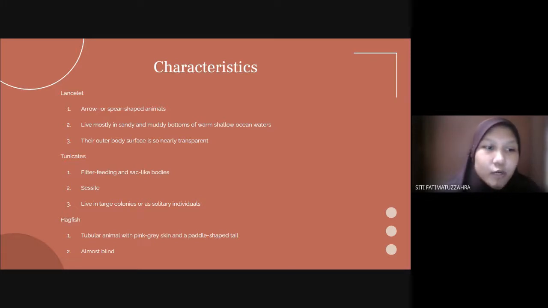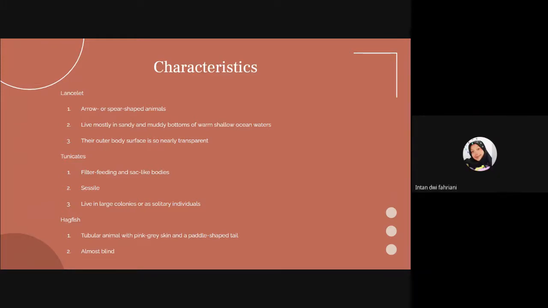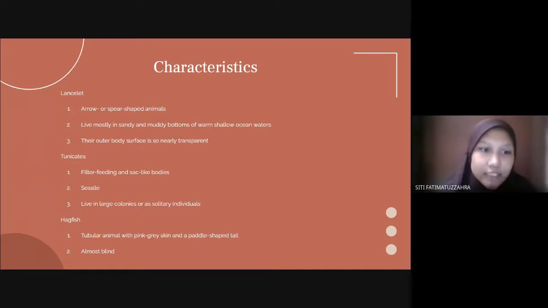And the third one is hagfishes, which are tubular animals with pink-gray skin and a paddle-shaped tail. They look very much like an eel, and hagfishes are almost blind, but they have well-developed senses of touch and smell. Next,